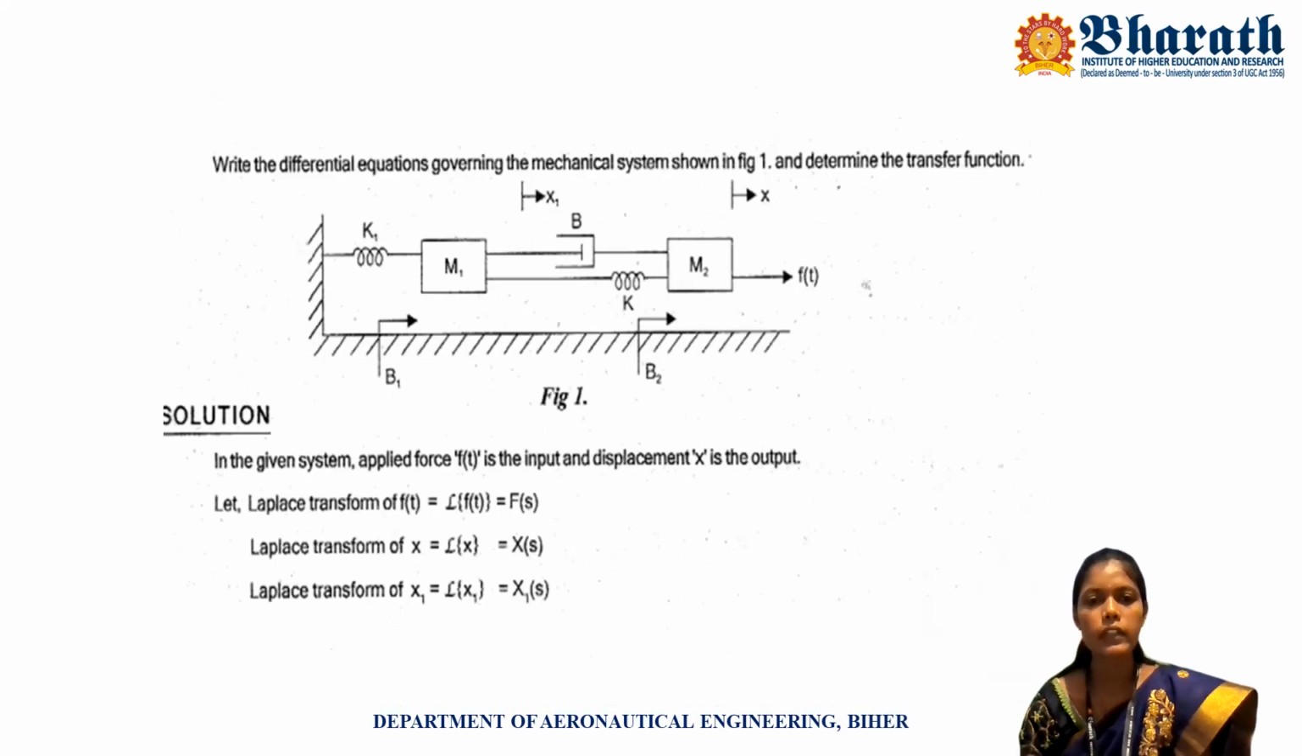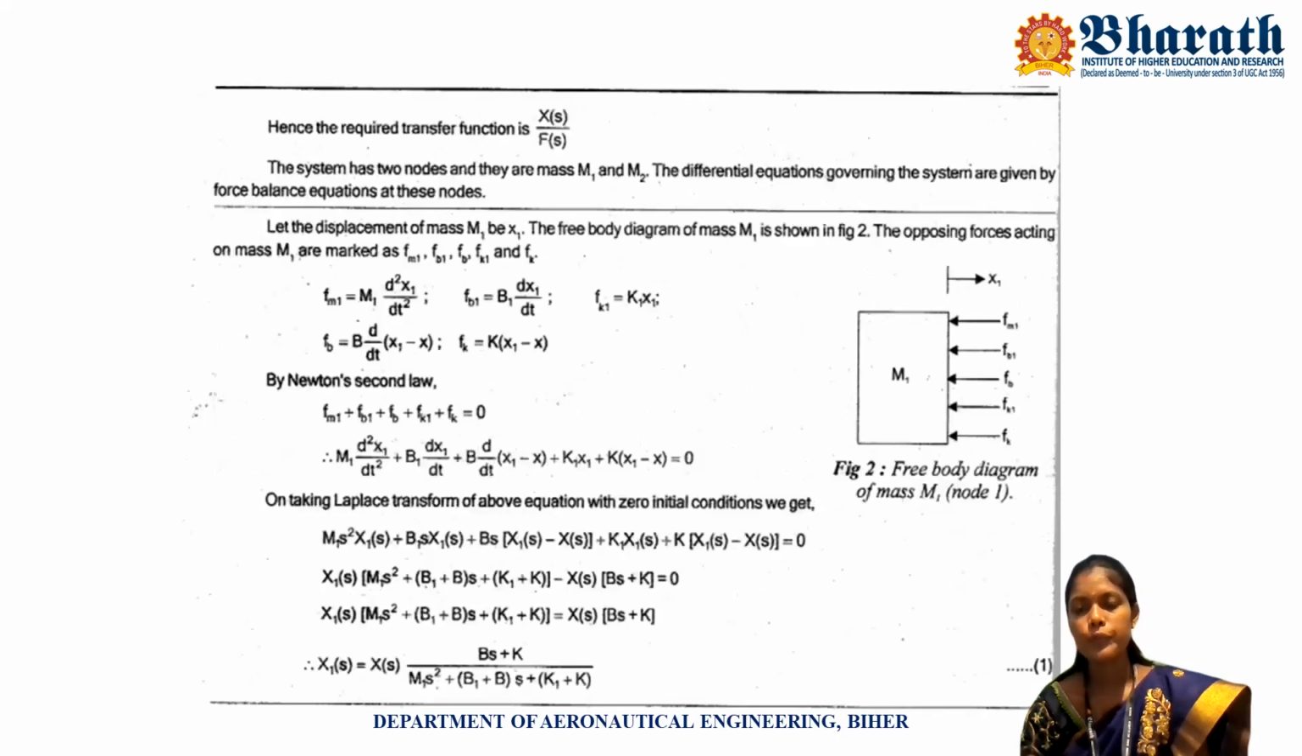Now considering mass 1, let's draw the free body diagram. Here this is mass 1. A spring K1 is connected to mass 1, dashpot B1 is connected to mass 1, and dashpot B is connected to mass 1. Here K is connected to mass 1. So considering mass 1, we include all the elements. The forces applied on mass 1 are Fm1, Fb1, Fb, F of k1 and F of k.